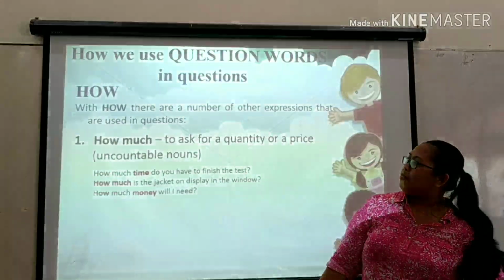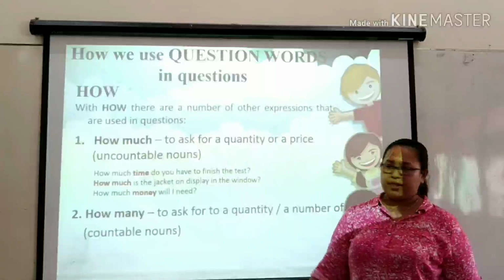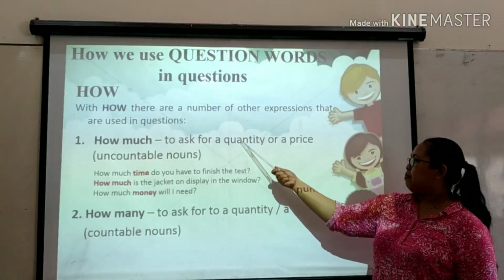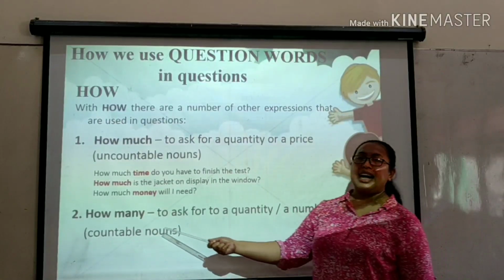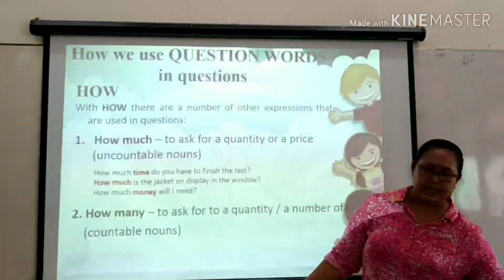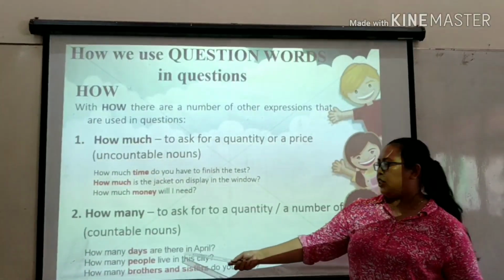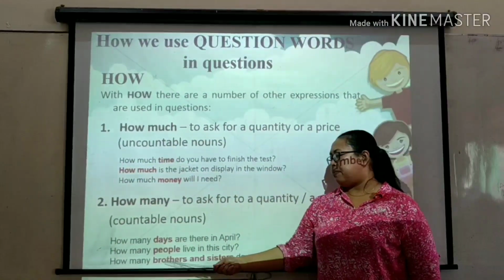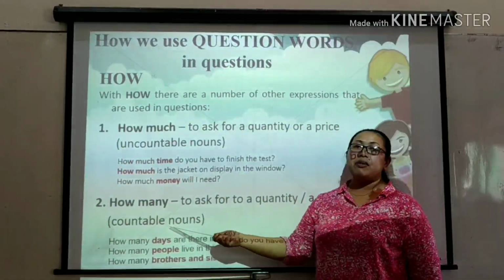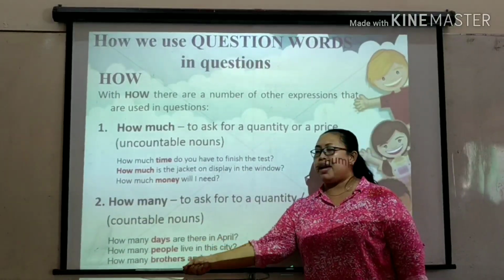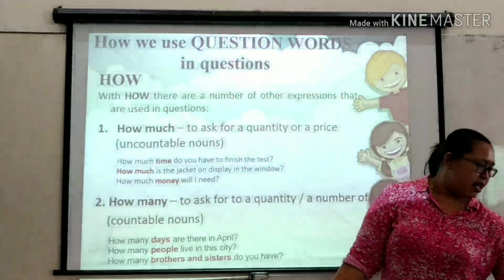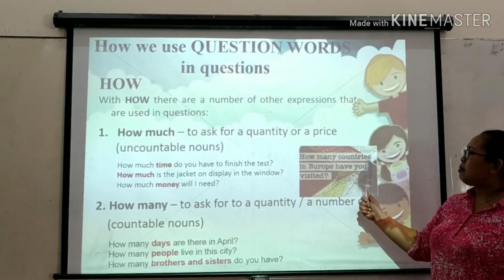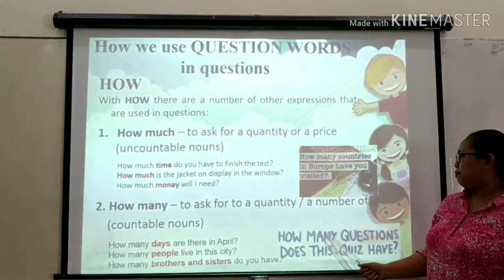Next, another form of how is how many. See? How many? To ask for a quantity. Same with a quantity, yes. But this is for countable nouns. Now let's see. How many days? Look, days, countable nouns. People, countable nouns. Brothers and sisters, countable nouns. So you have to use how many for countable nouns. Next form, how many countries. Countries, countable noun. You have to use how many.